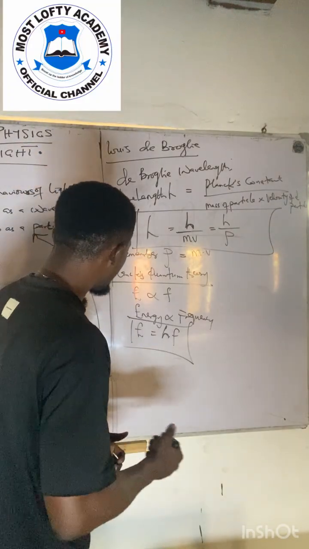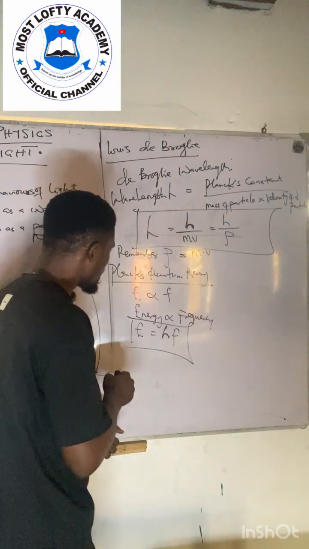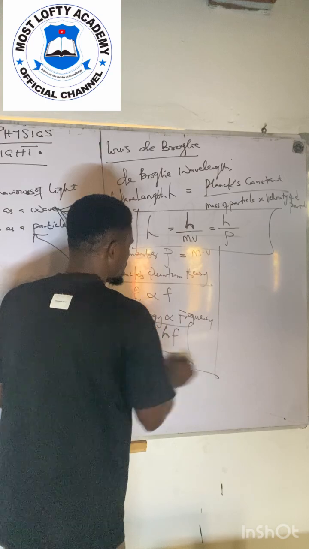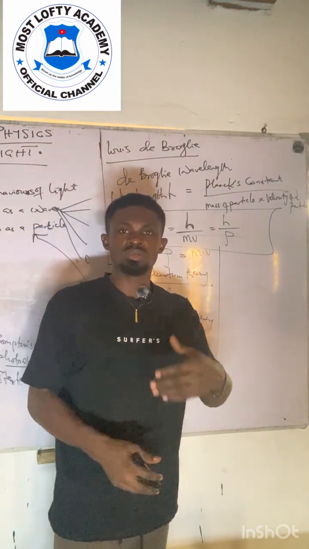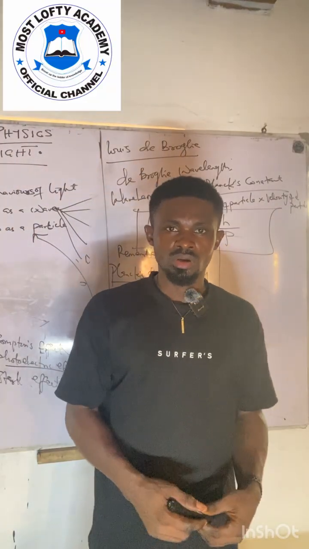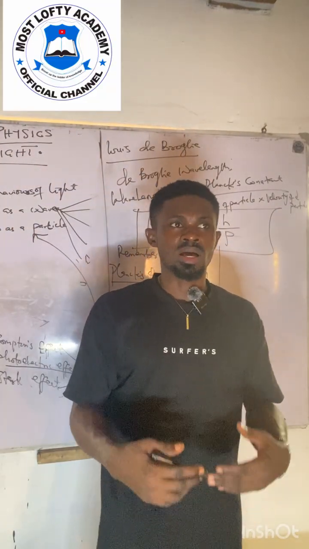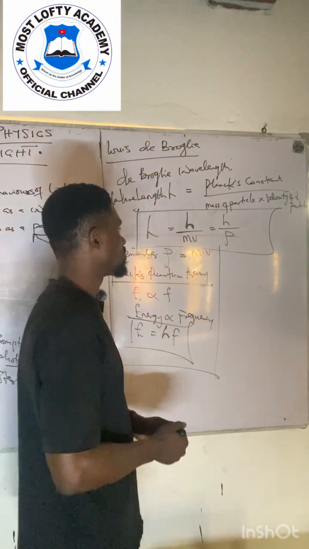Are you with me? Now, Albert Einstein actually studied and considered the photon as a mass, okay, the photon of the particle in mass.